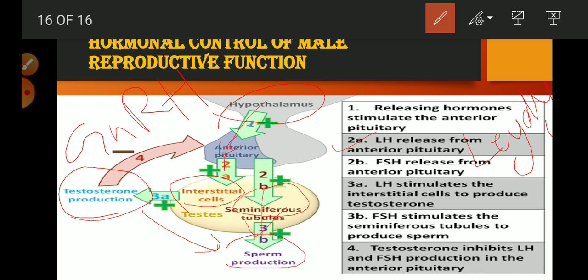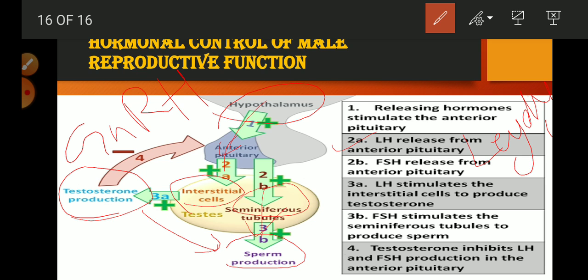They are present between the seminiferous tubules, and inside the seminiferous tubules, follicle stimulating hormone stimulates the Sertoli cells, which help to complete the development of the sperms from spermatids.